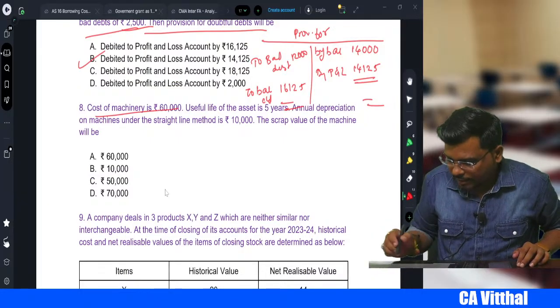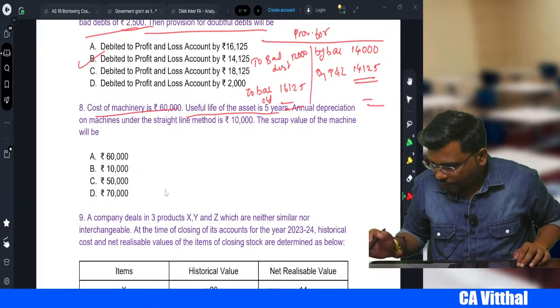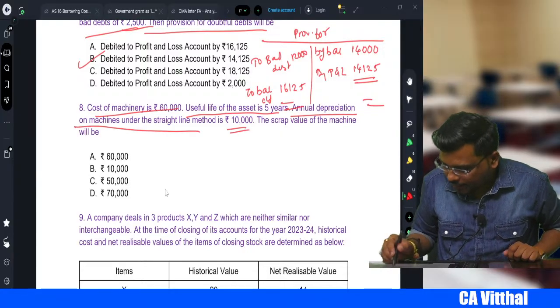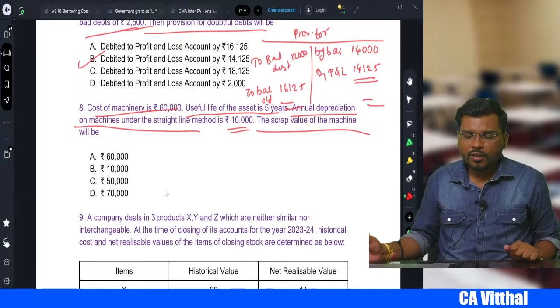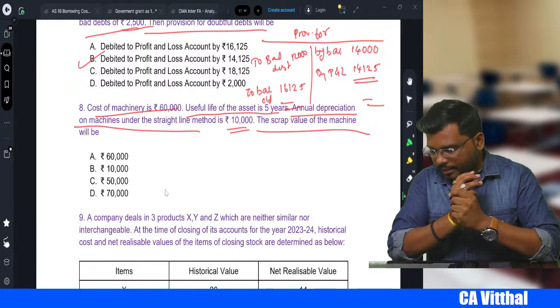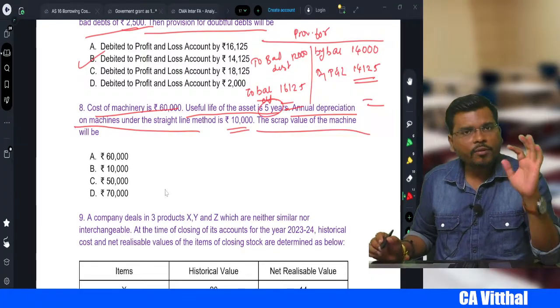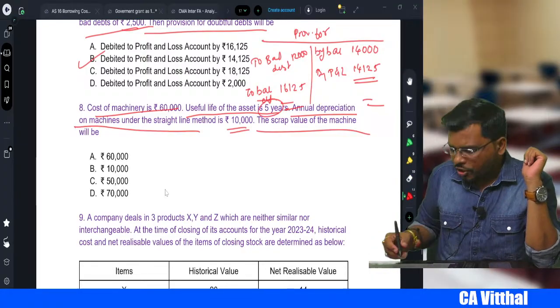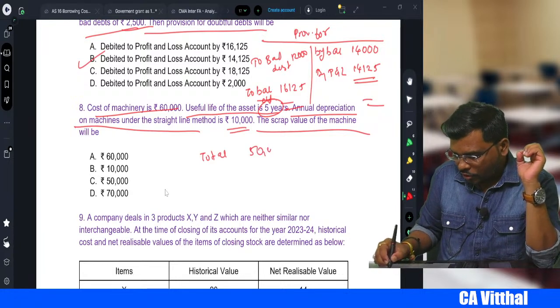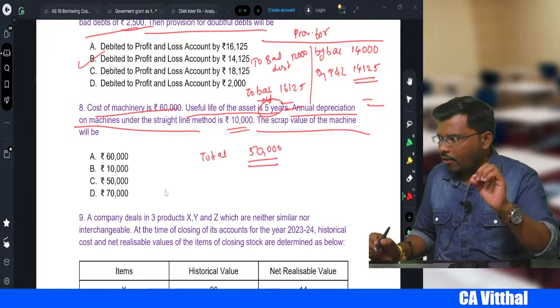Cost of machinery is 60,000. Useful life of the asset is 5 years. Annual depreciation on machinery under straight line 10,000. The scrap value how much? So it's very simple. Every year how much depreciation we are charging, sir? 10,000. Life of the year how much? 5 years. So total depreciation how much, sir? Total we will charge 50,000 as a depreciation.